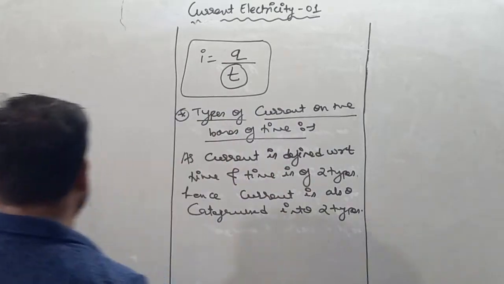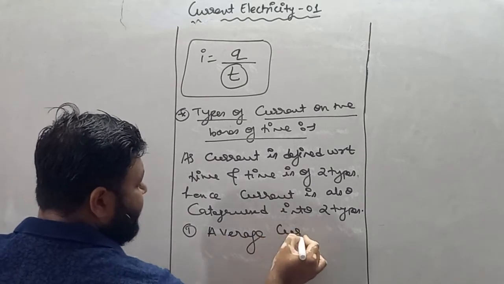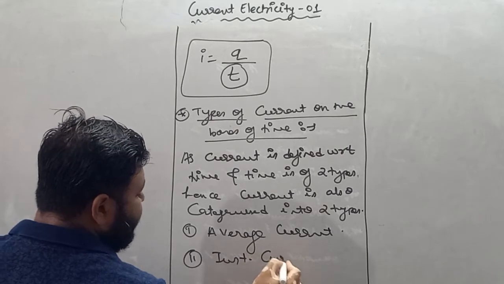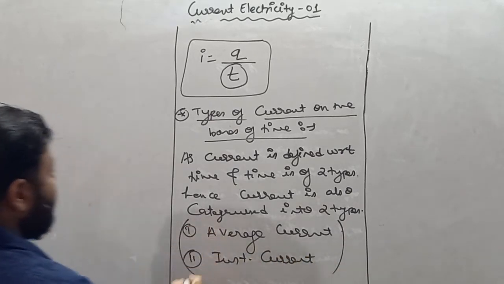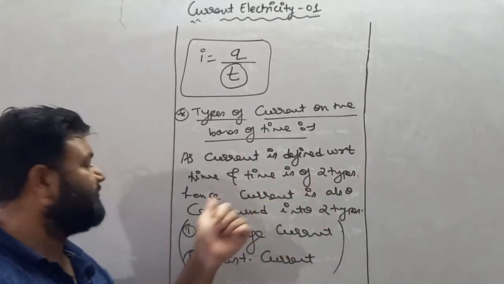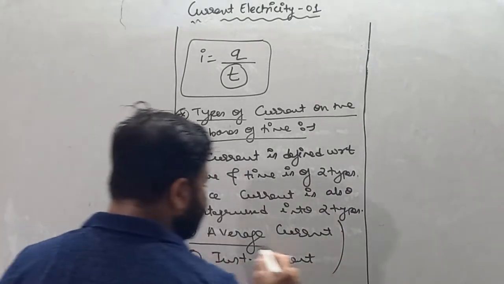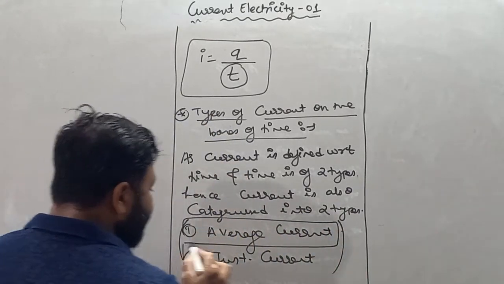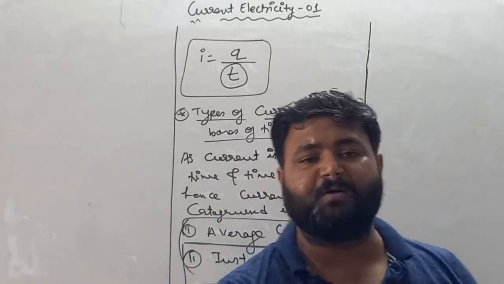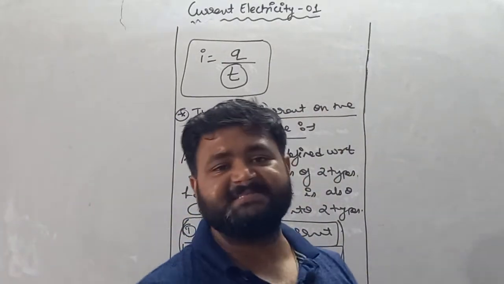First type of current is average current, and second type of current is instantaneous current.